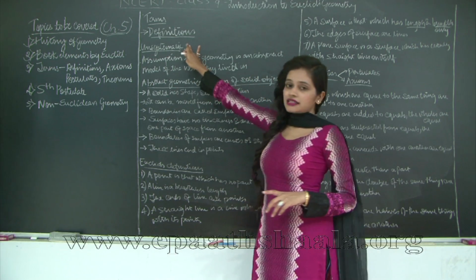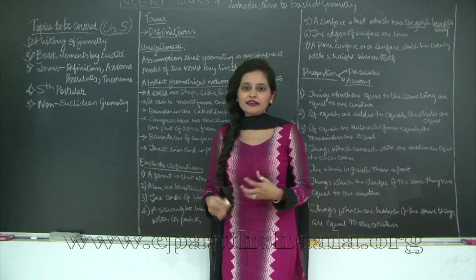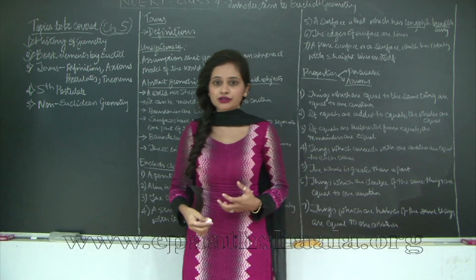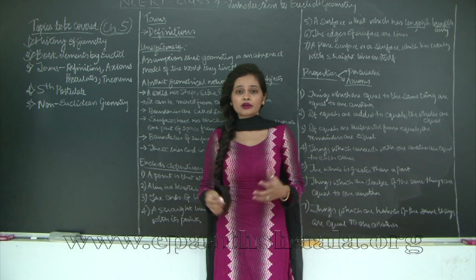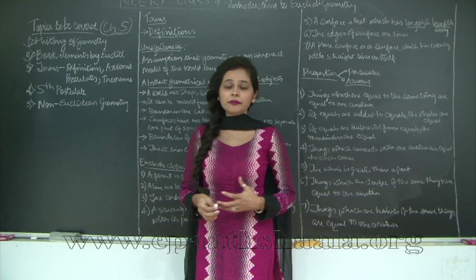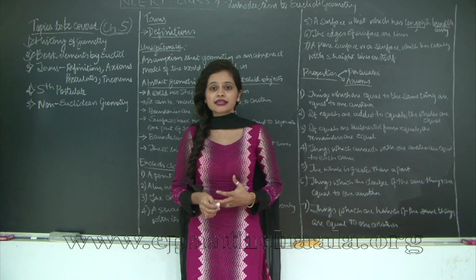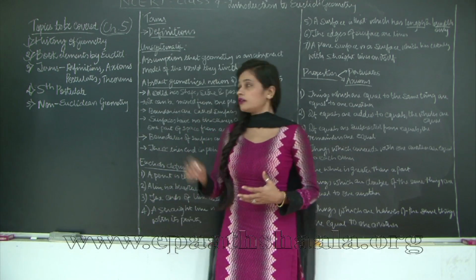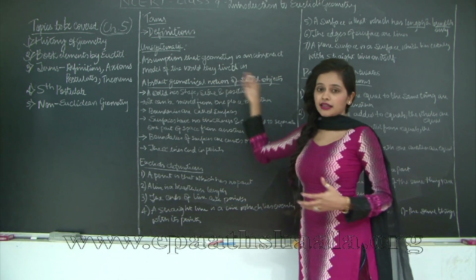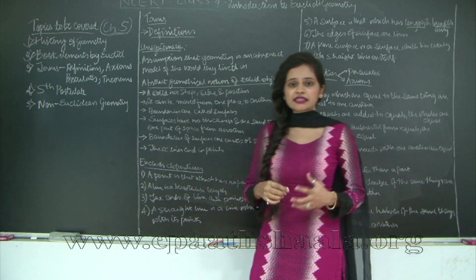Now why have I written unsystematic? Because we need a foundation why there was a need for definitions. So why there was a need for definitions? Because the mathematicians at Euclid's time, they assumed that geometry is an abstract model of the world that they lived in. So everything was considered as abstract.